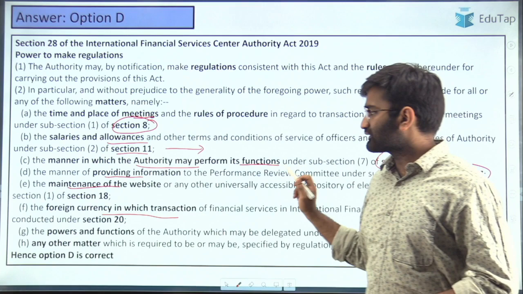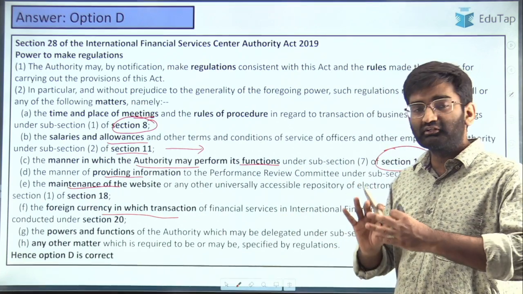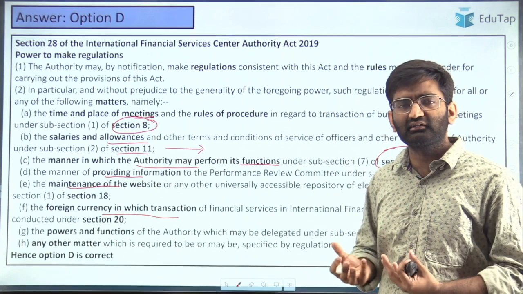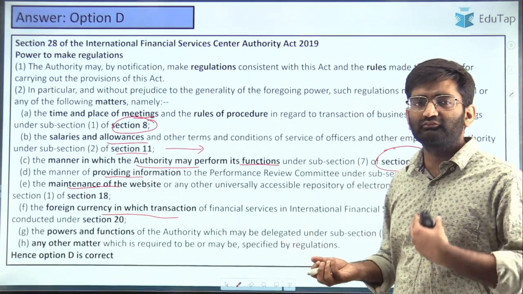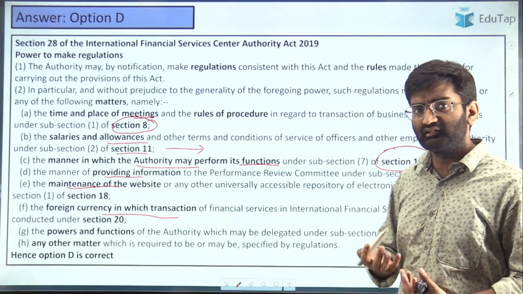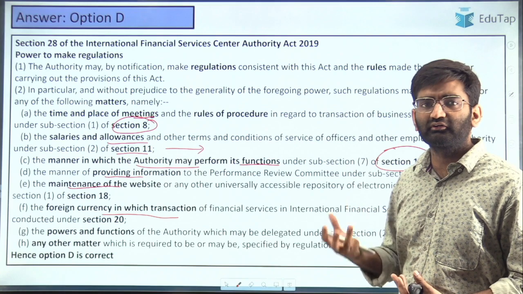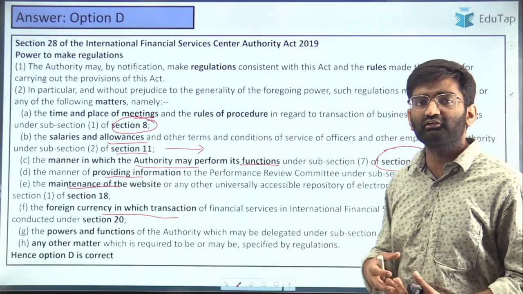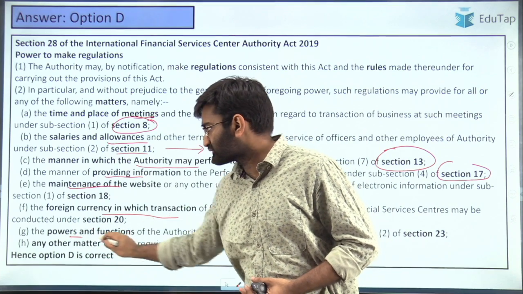Foreign currency in which transactions are being done under section 20. Okay, so section 20 talks about the transactions being done in foreign currency. It is not in Indian rupees that the transactions have to be done. It is some free floating foreign currency, and the section 20 provides for this. Regulations in this regard can be issued as per section 28.